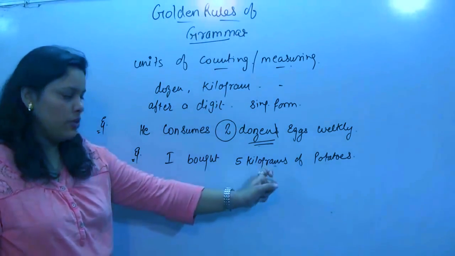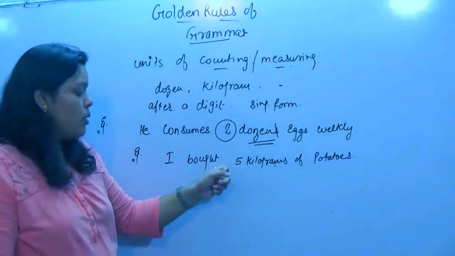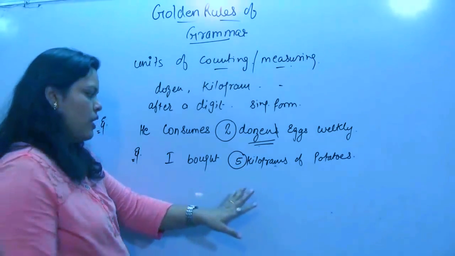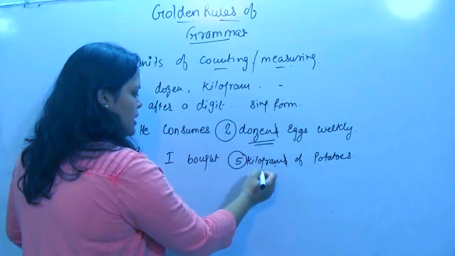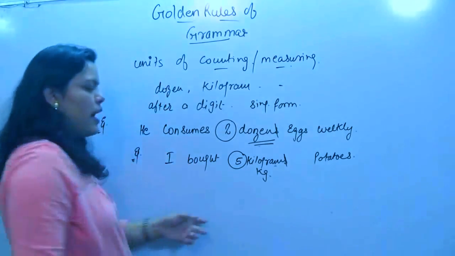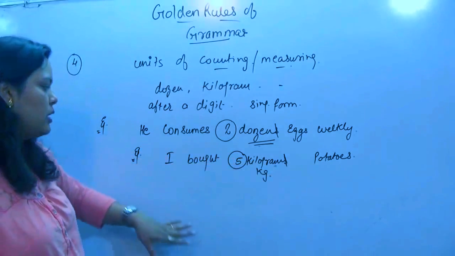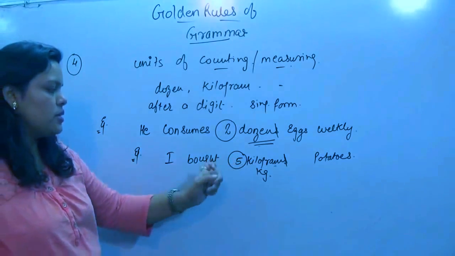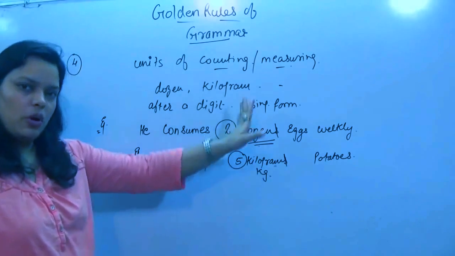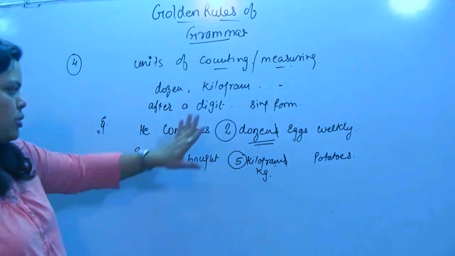Kilogram is a unit and it is preceded by a digit. So what we have to do here, 5 kilogram or 5 kg potatoes. Sorry, "of" should not be there. 5 kg potatoes. Fine. So whenever your unit is preceded by a digit, don't use the S form or the plural form for the unit. It should be in single form.